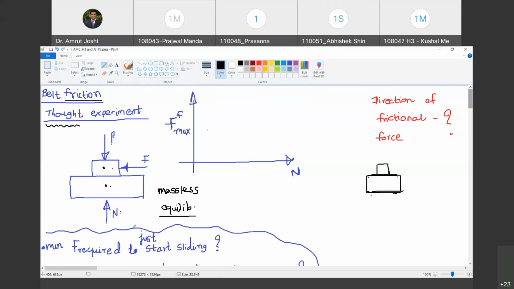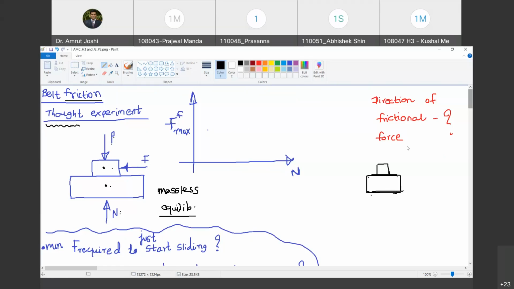Under these forces, the object is in equilibrium. That means either it is moving with uniform velocity in a particular direction, or it is at rest. Any one of the conditions is satisfied, but there is definitely no relative motion between the two objects. And then you are applying a force F as shown here. You will go on increasing F till you achieve a condition where the two blocks are about to slide over one another.